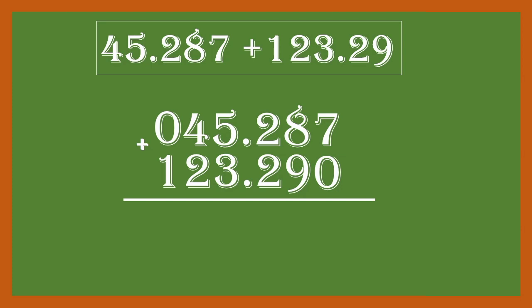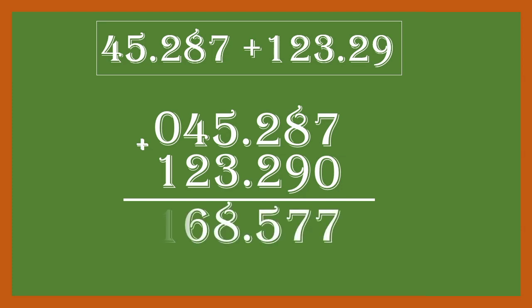So 0 plus 7 is equal to 7. Then 9 plus 8 is equal to 17. Carry over 1. 2 plus 2 is equal to 4. And the final answer is 168.577. Let's see one more example of addition.